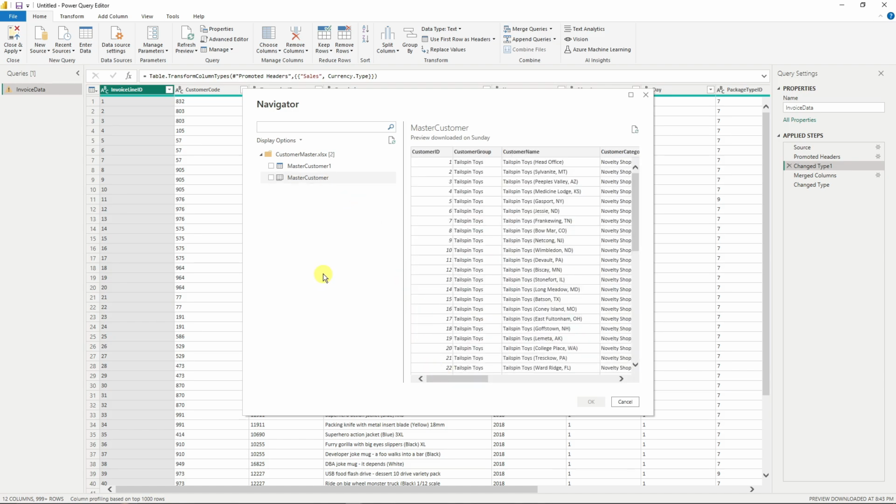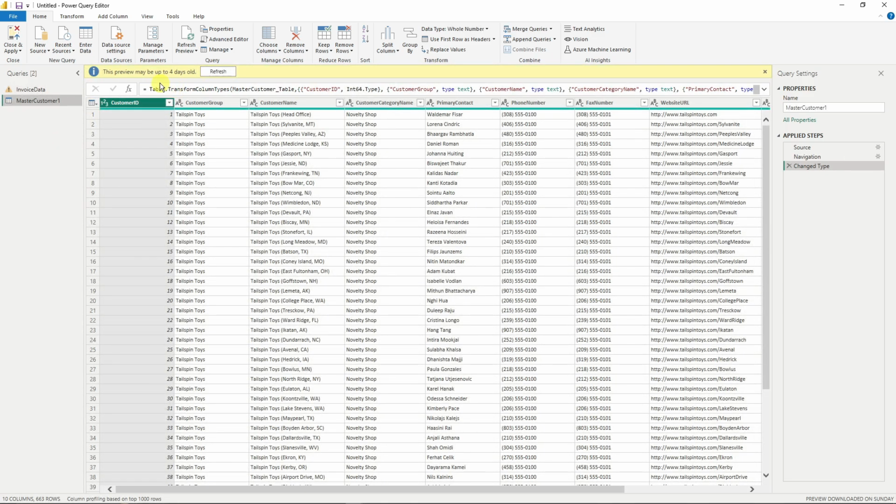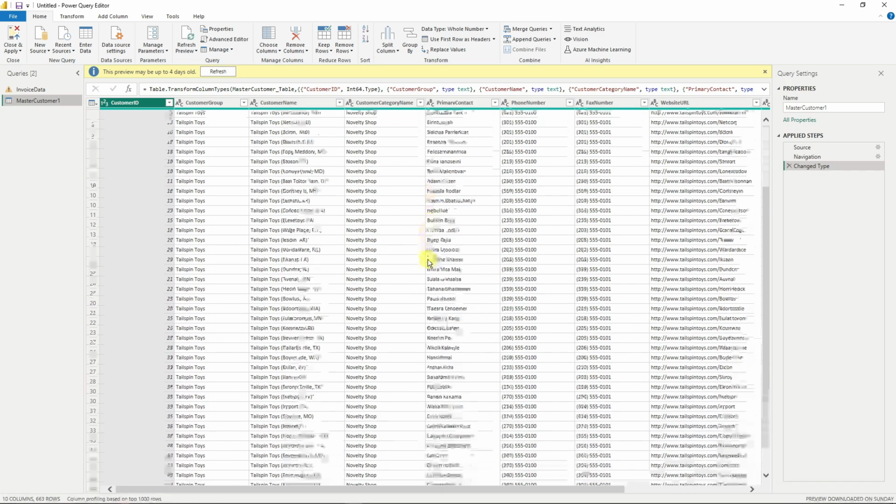So of course, it's always best practice to choose the one that has a table logo. Right now you see tables and sheets there. Please always choose table. The benefit with that one is there is no misorganization, and your table or Power BI dashboard looks clean. So simply click OK. Right now we're having it added. This preview may be up to 4 days old. You can click refresh there if you want, but for now I'm going to stick with it as it is.